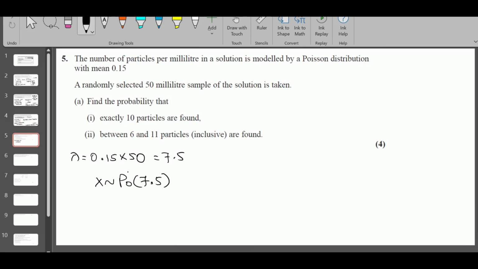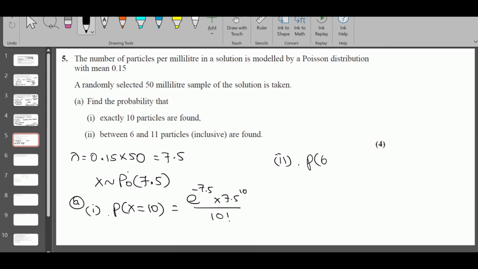Find the probability. Exactly 10 particles found. So that's going to be e to the power minus lambda, lambda to the power 10 over 10 factorial. And then part ii, between 6 and 11 inclusive. So 6 is less than or equal to X is less than or equal to 11, which is the same as X is less than or equal to 11 minus, we need 6, so we subtract till 5.